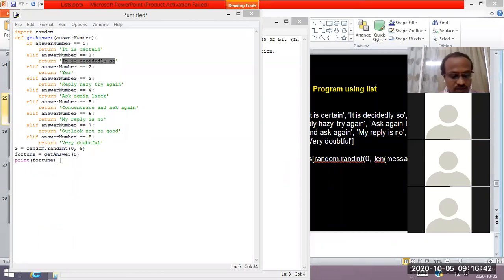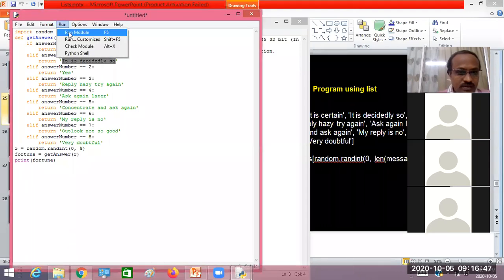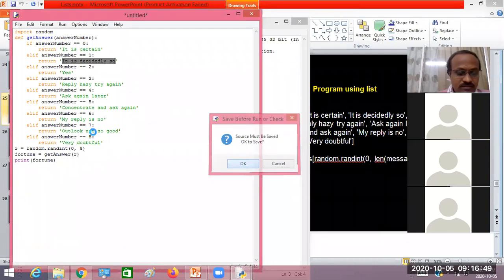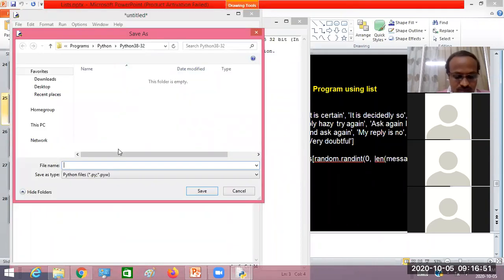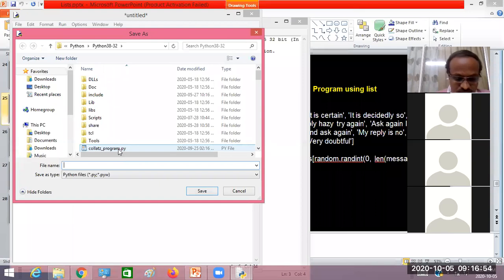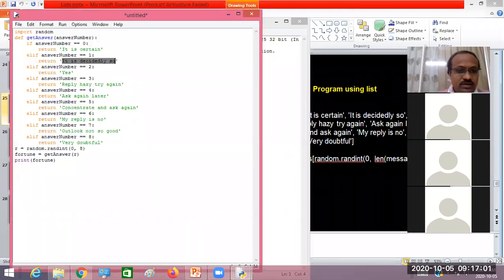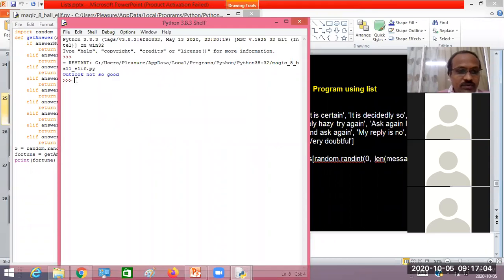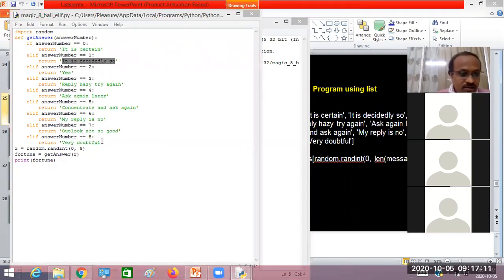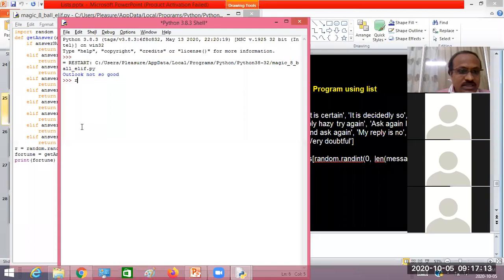Okay, now try to execute this program. First save this one. It's a Magic 8-ball program using elif. Look at here now. What did we get here? Outlook not so good. Why did we get outlook not so good? You can check here r. What is the value of r now? What is the random number generated for r?